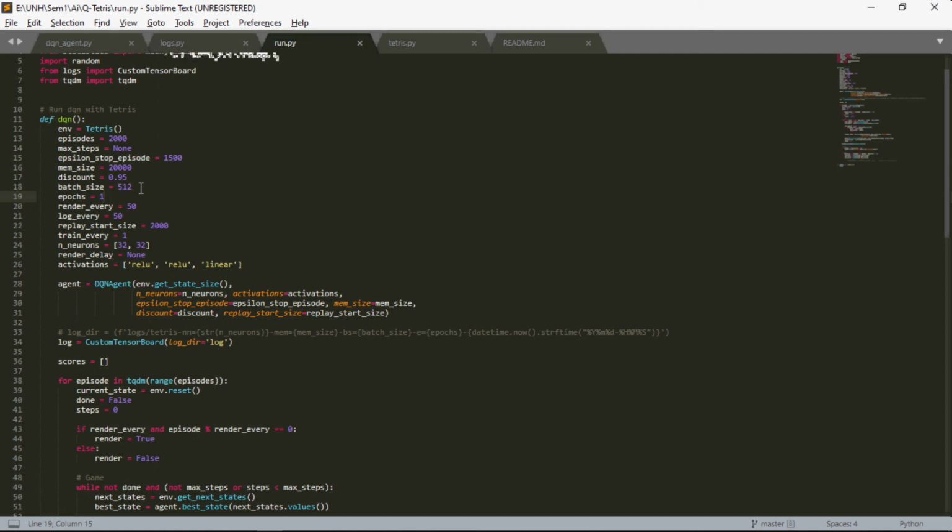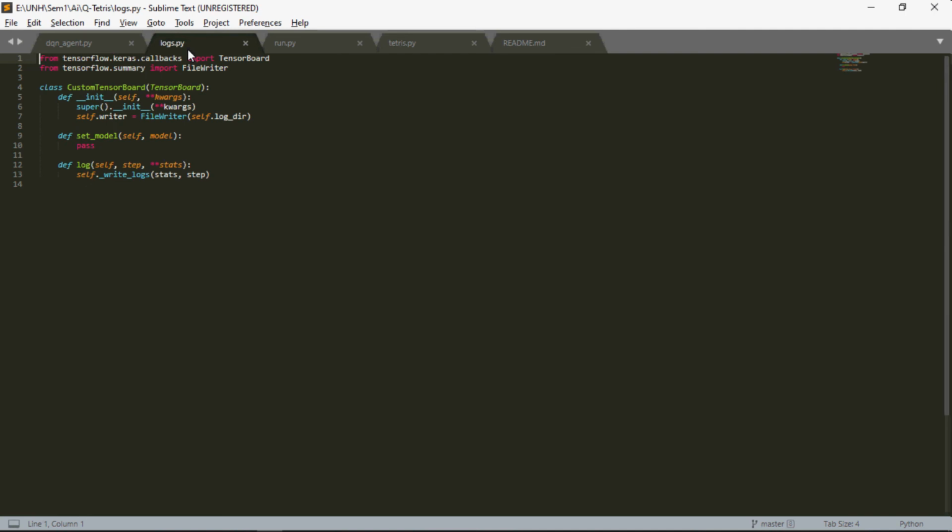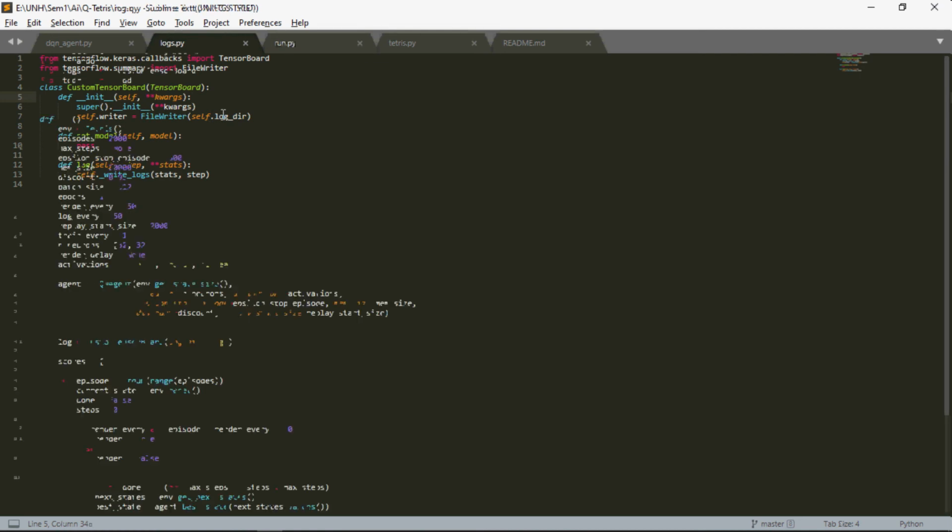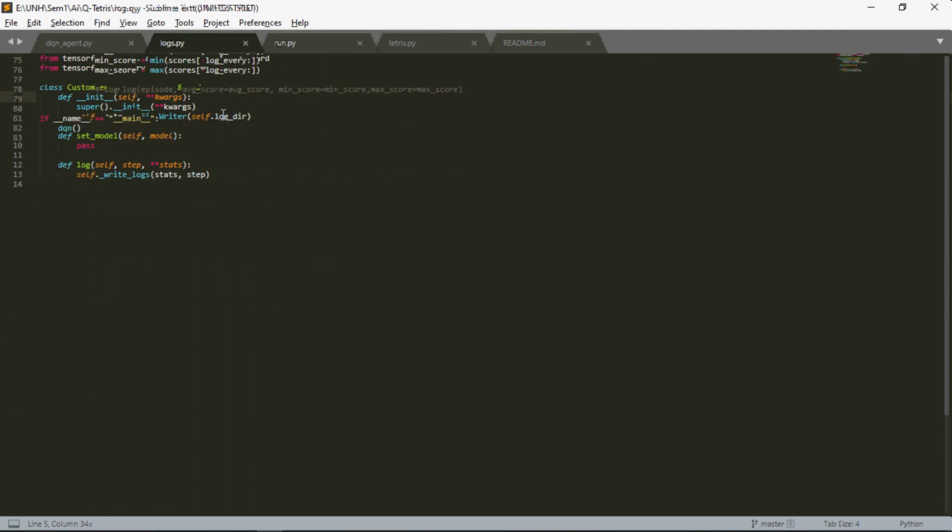After that, we have logs.py. In order to store the logs and get the output, we'll use a custom TensorBoard. So we have imported file writer from TensorBoard.summary, and from tensorflow.keras.callbacks import TensorBoard. Here we have defined a class named CustomTensorBoard with an argument of TensorBoard. Then we'll use a file writer in order to store the files in logs. So this is nothing but the overview of our code.